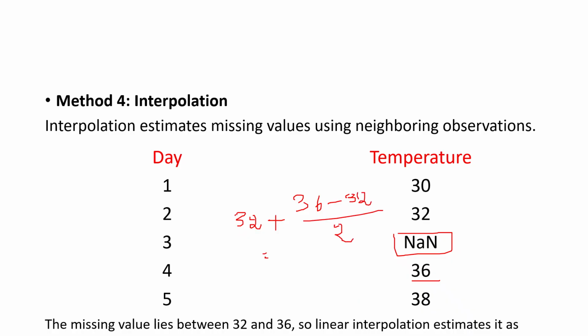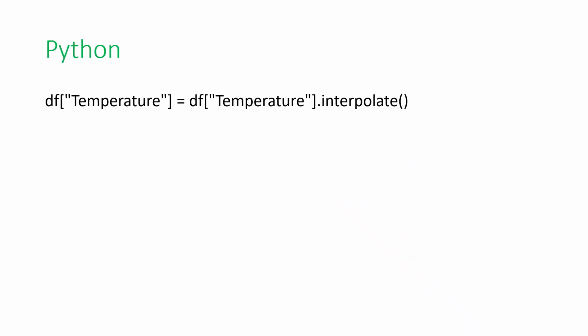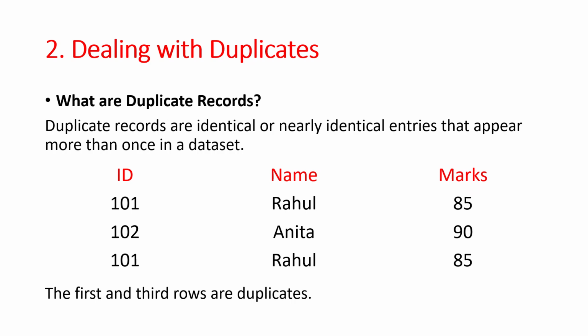If you solve this, you will get the interpolated value. Then we replace the missing value with that interpolated value. In Python, on the temperature column, we use the interpolate method. Likewise we can handle the missing values.